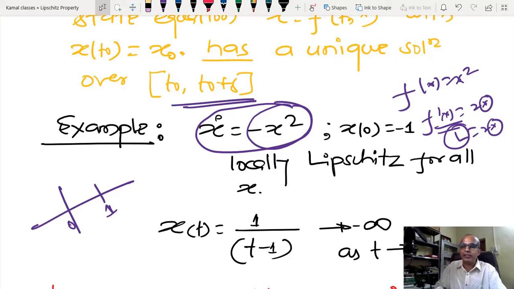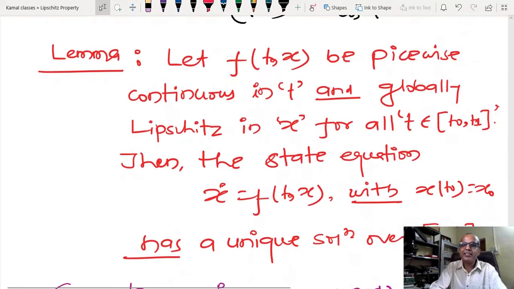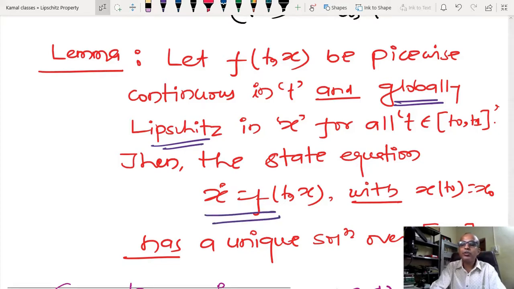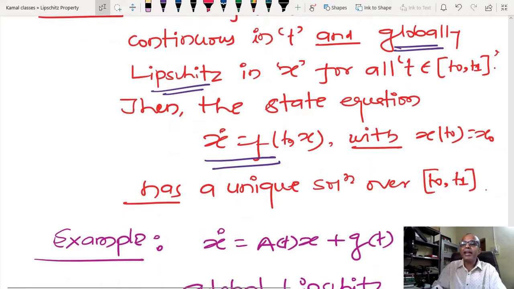So this is local Lipschitzness, and local Lipschitzness implies local solution. After that, the second thing is telling that if, in place of local Lipschitzness, I have global Lipschitzness and all other conditions, the piecewise continuity condition, are satisfied, then this state equation has a unique solution over t0 to t1, and one can extend this t1 to infinity also.